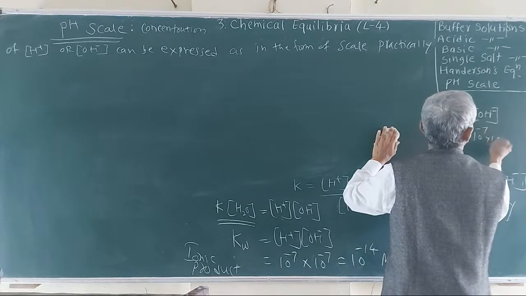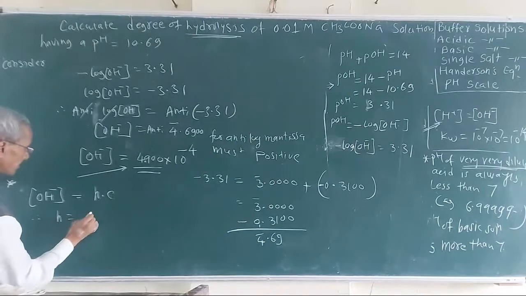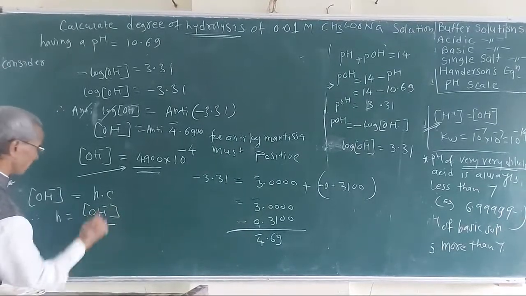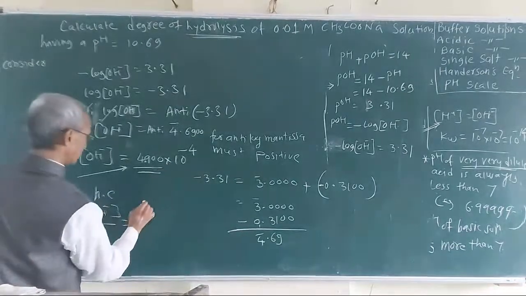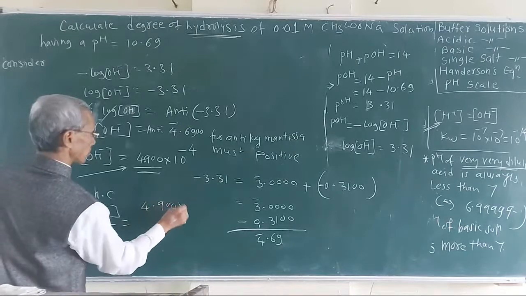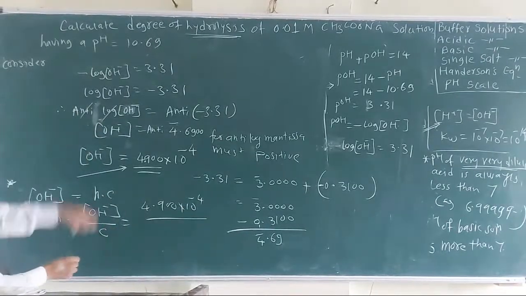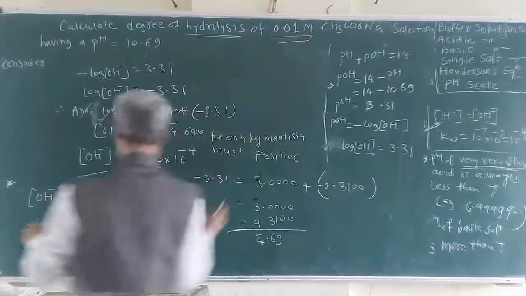and Kw is equal to 10 raised to minus 14. Here the hydroxide concentration is given by 4.9 into 10 raised to minus 4 divided by the concentration given to you, 0.01 mole.